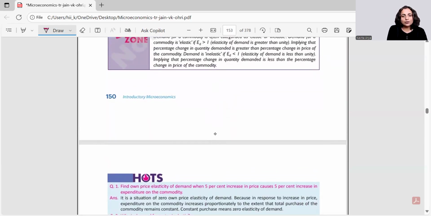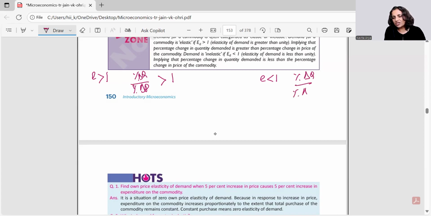But when it comes to inelastic or elastic demand, then I'll use this blank area. If I want to now show elasticity greater than 1 and elasticity lesser than 1. Now, be with me. Students do get baffled here. Now I want to show that elasticity. What's the formula? Again, the percentage change in the quantity divided by percentage change in the price is greater than 1. Here we want to show that percentage change in the quantity with respect to percentage change in the price is lesser than 1.